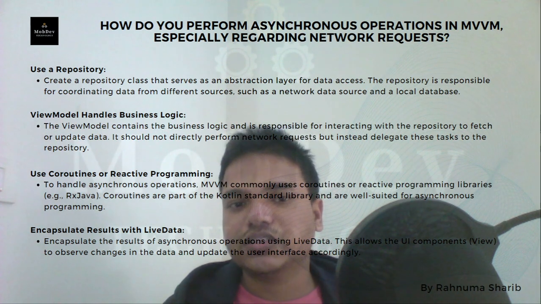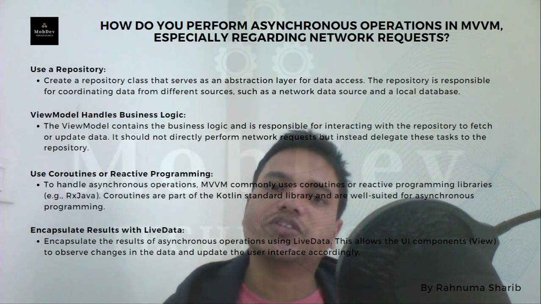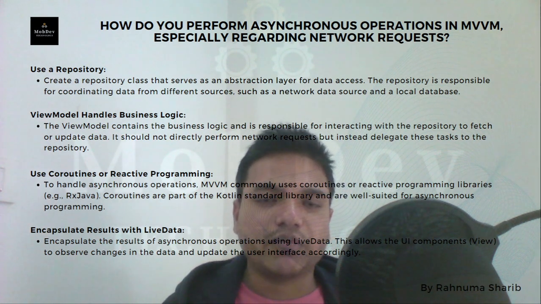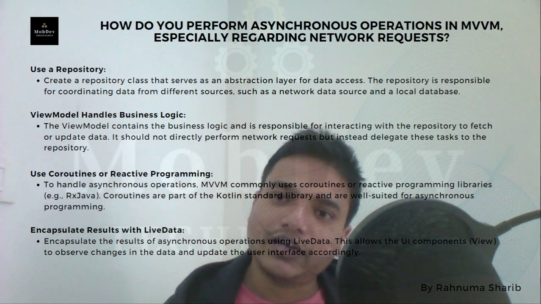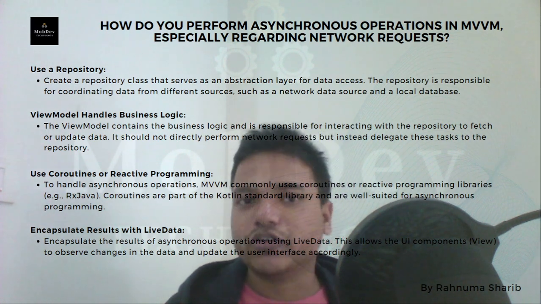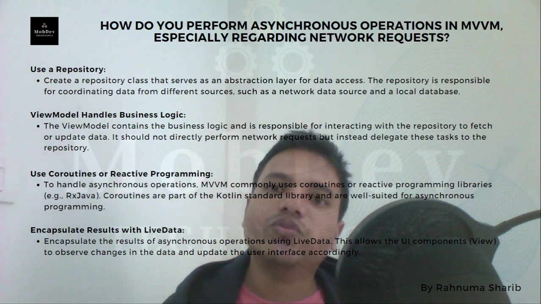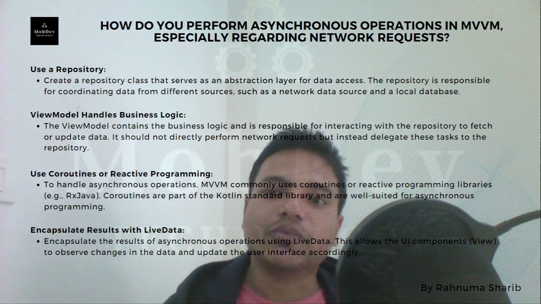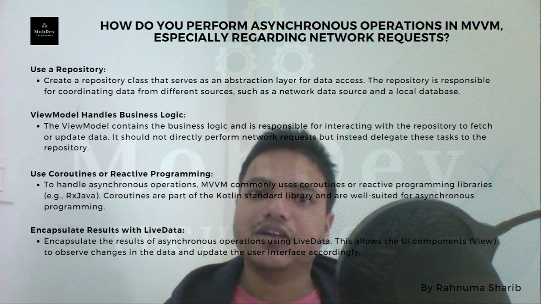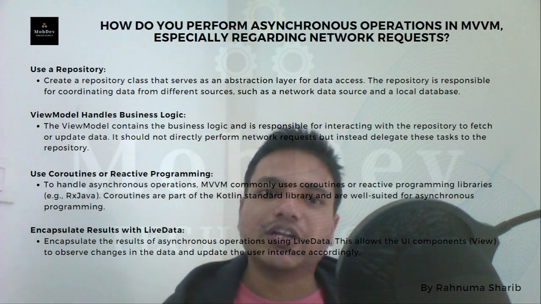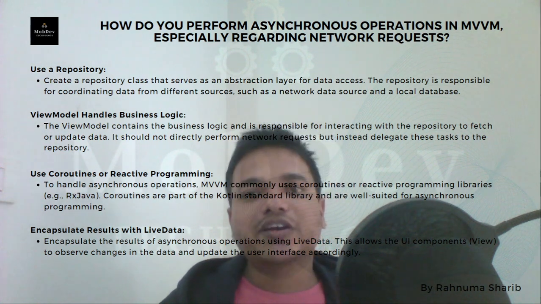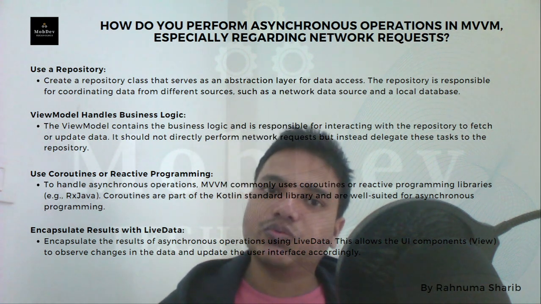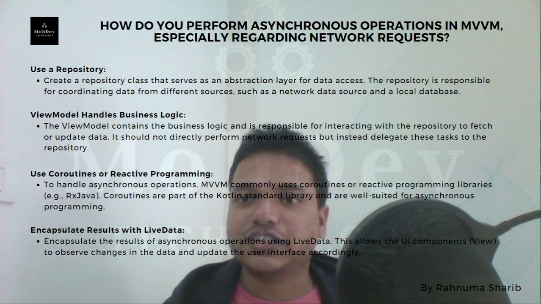So this is what you can say in terms of this question. You can also mention coroutines. A coroutine helps us do the network operation on a different thread, not on the main thread. Make sure that you do not do this on the UI thread, because the UI thread is responsible for redrawing the UI every 16 milliseconds.